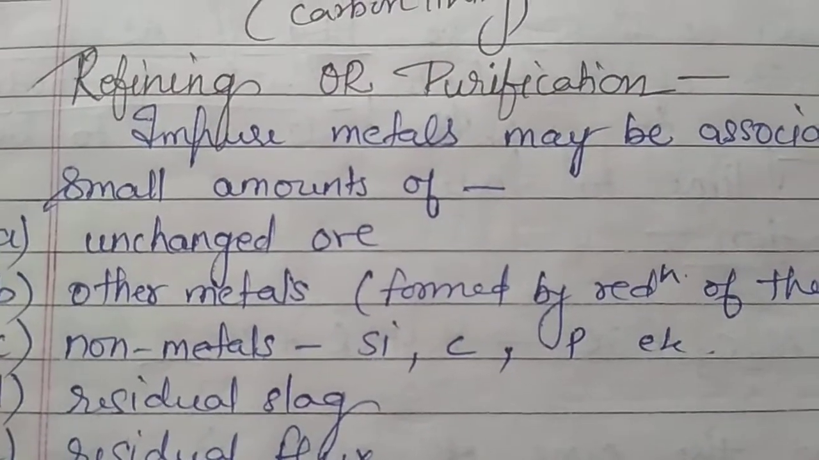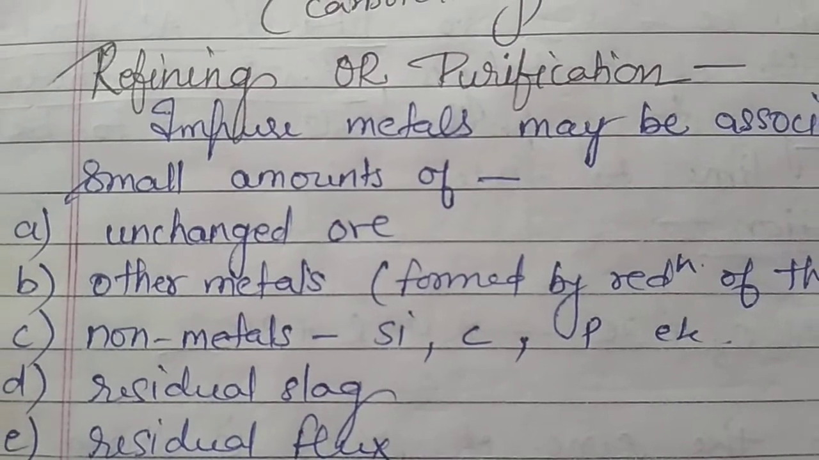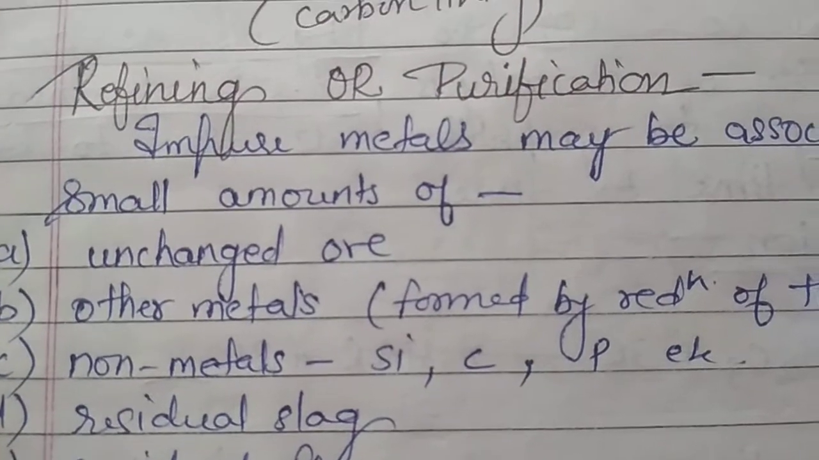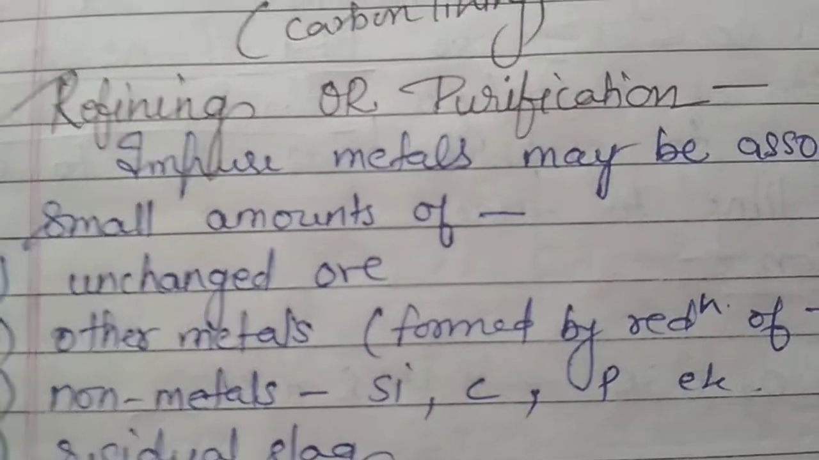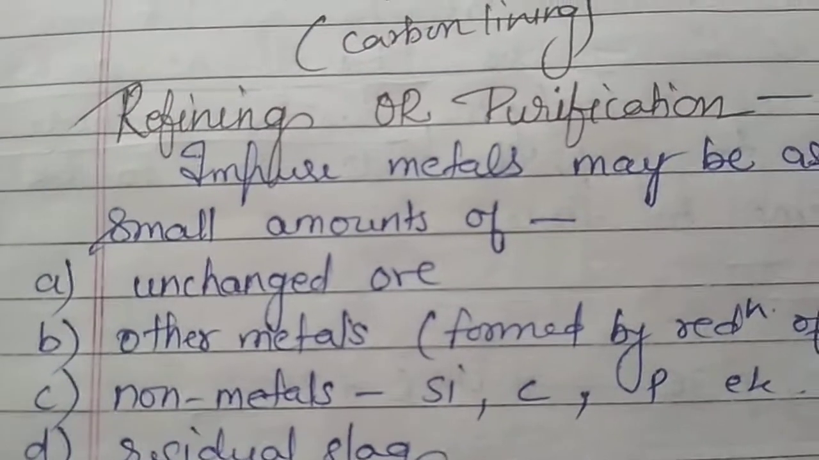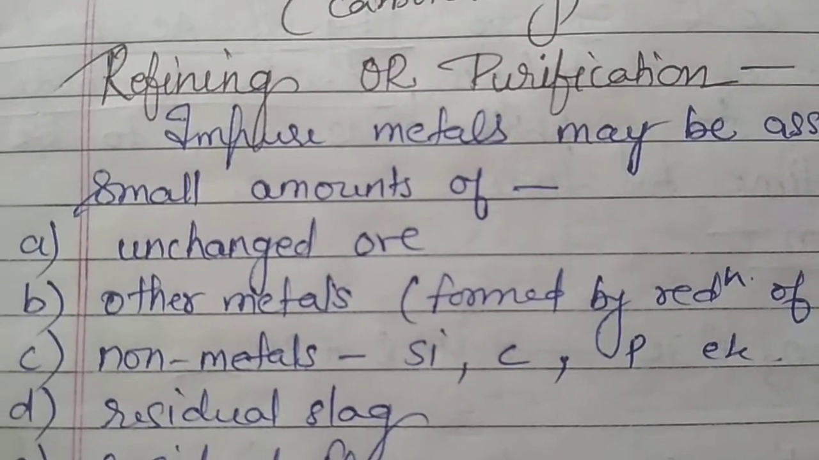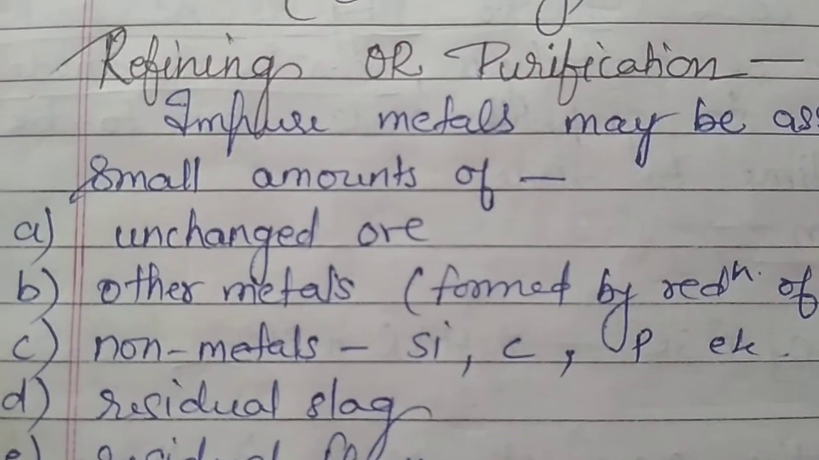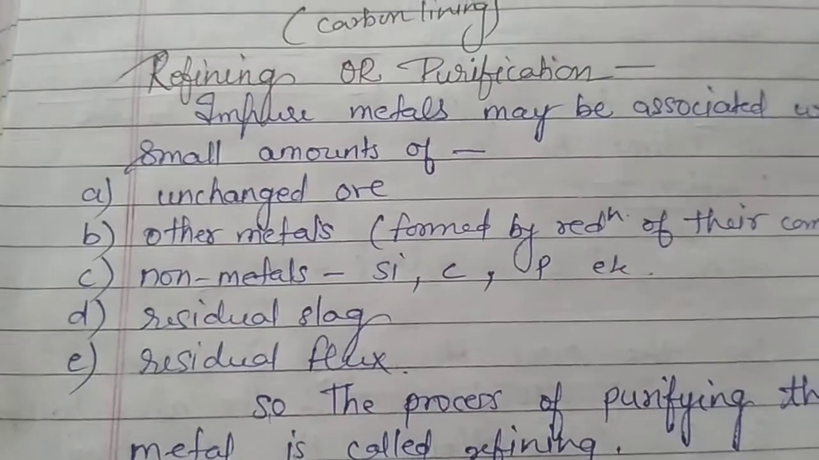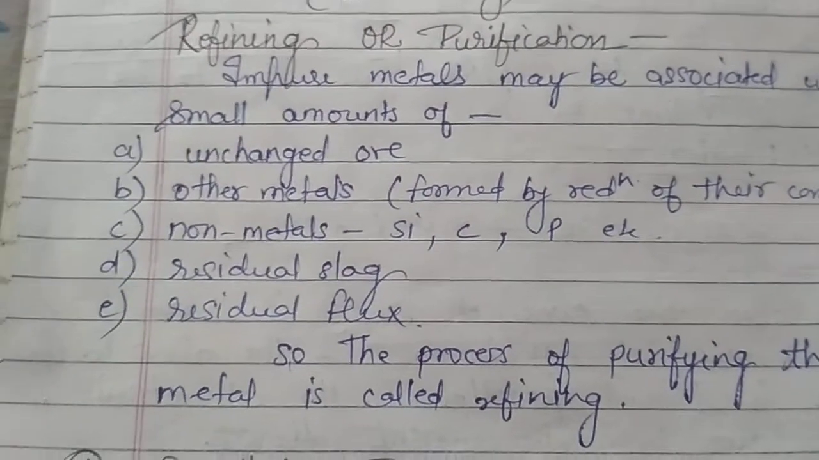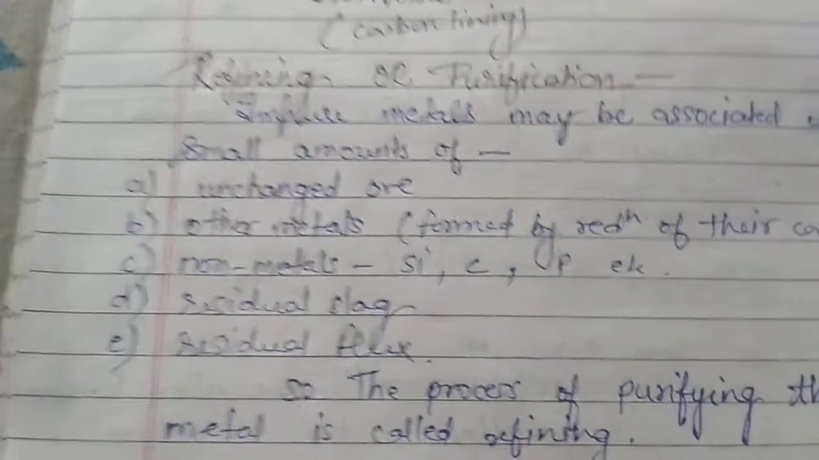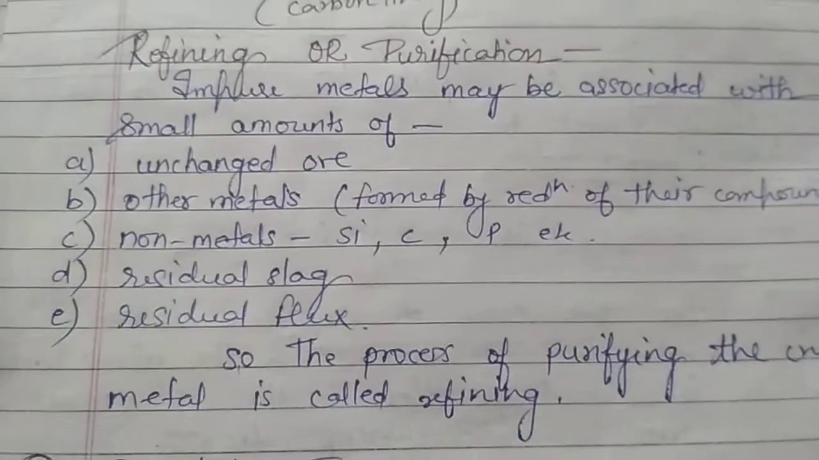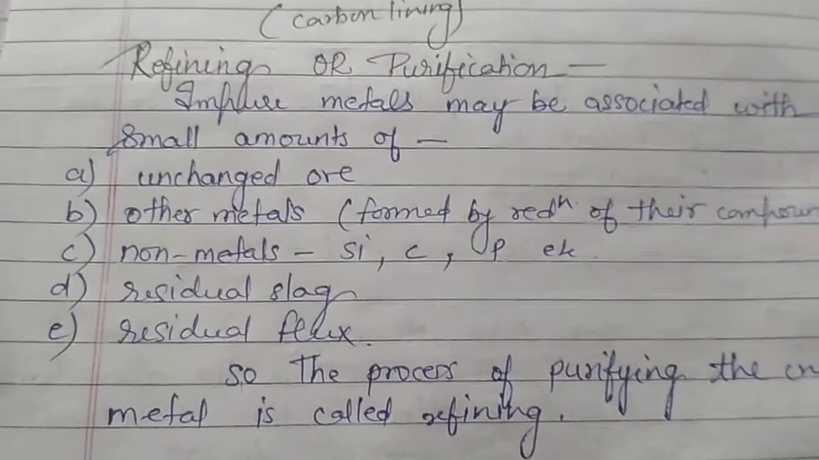Now let's see the different methods of purification or refining. So far we have discussed how to obtain the crude metal from the ore. Now the crude metal, or you may say the impure metal, must have some other impurities that can be removed by different refining or purification processes, depending on the nature of the impurities and the nature of the metal that we are dealing with.